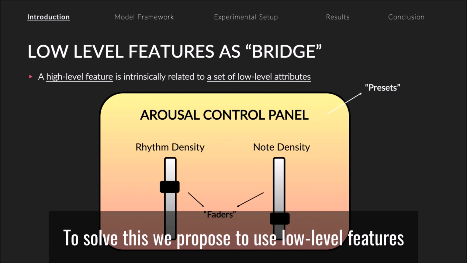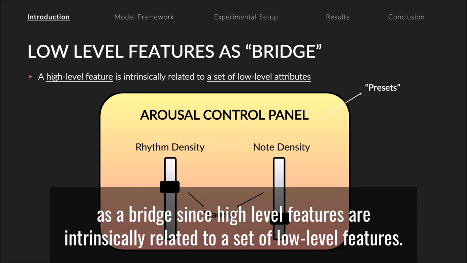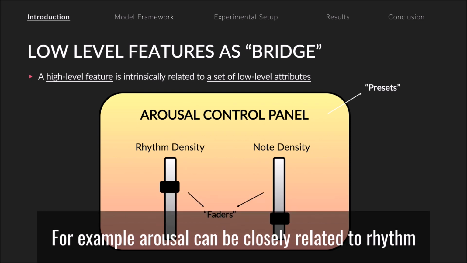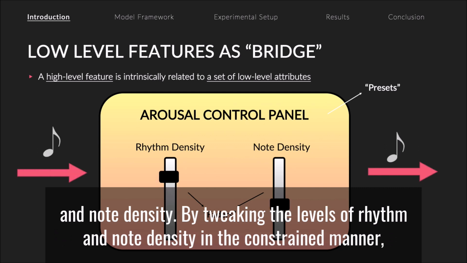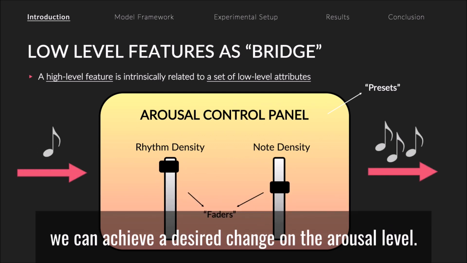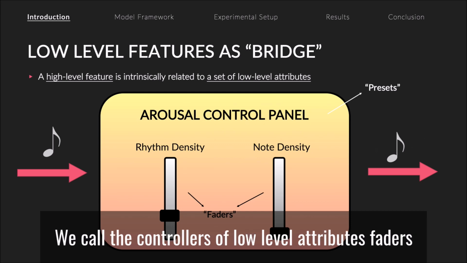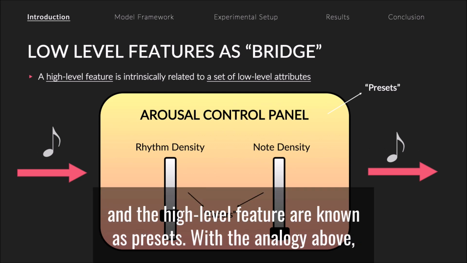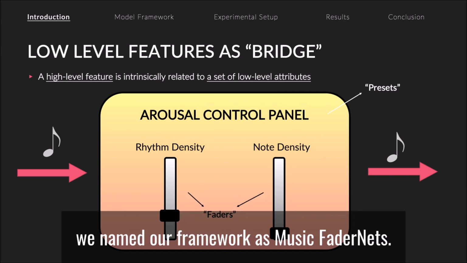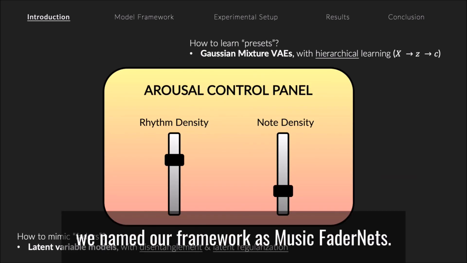To solve this, we propose to use low-level features as a bridge, since high-level features are intrinsically related to a set of low-level features. For example, arousal can be closely related to rhythm and note density. By tweaking the levels of rhythm and note density in a constrained manner, we can achieve a desired change on the arousal level. We call the controllers of low-level attributes faders, and the relationship between faders and a high-level feature are known as presets. With the analogy above, we name our framework as music FaderNets.